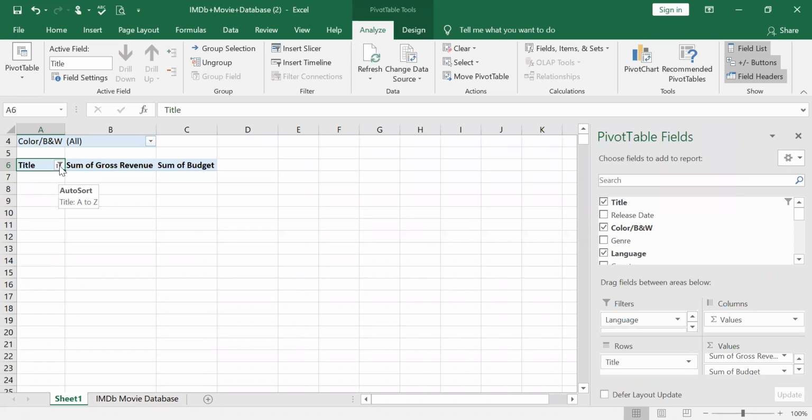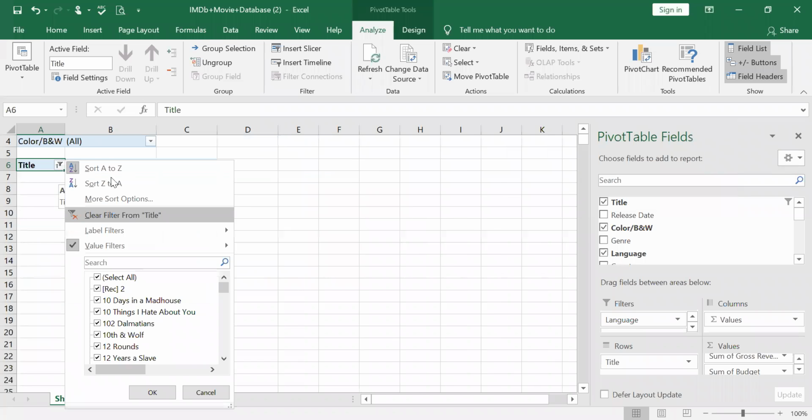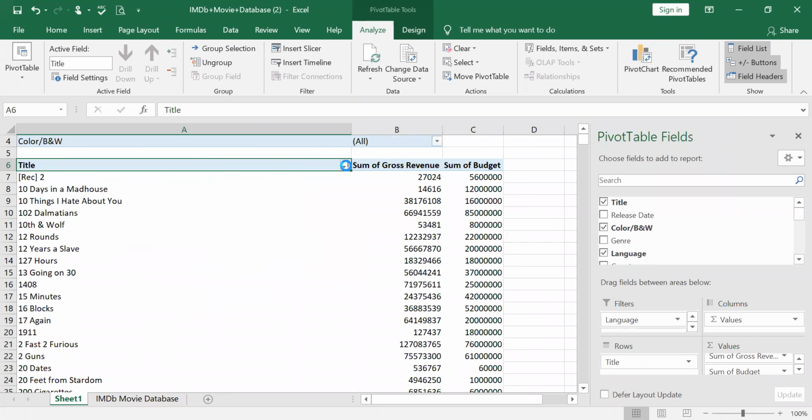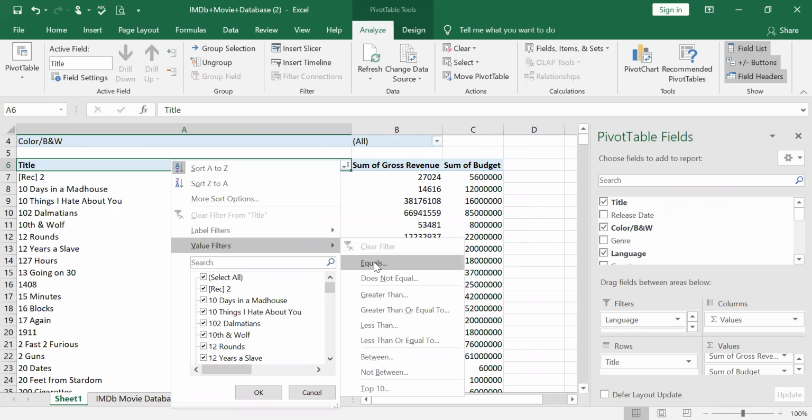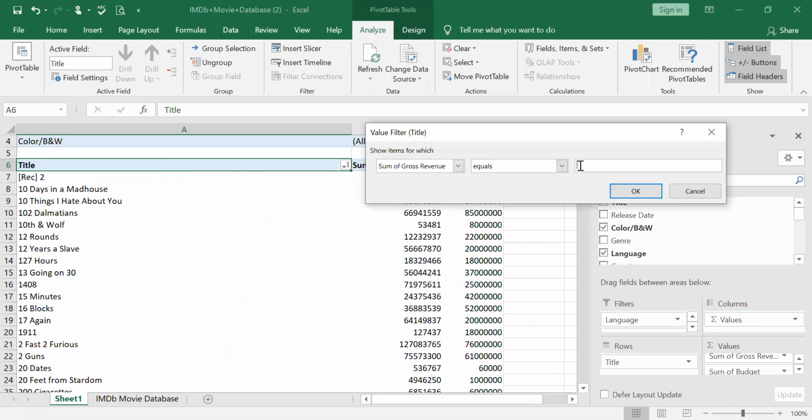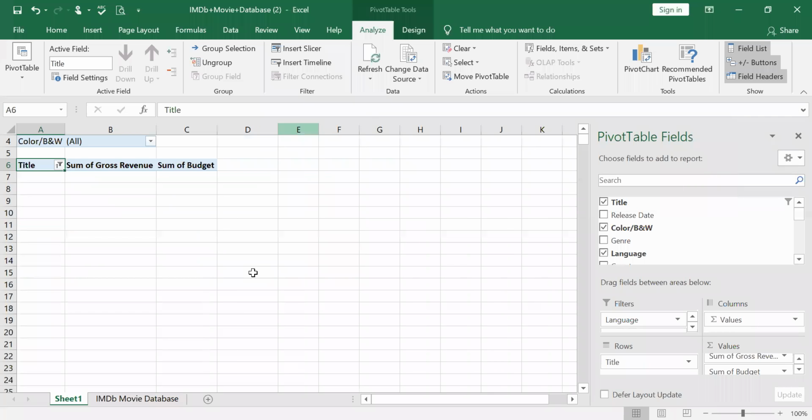What happens? Wait, I'll just give value filters equal. I'm just taking gross revenue. I am giving 12 million. Okay. So, okay, gross revenue is not there.